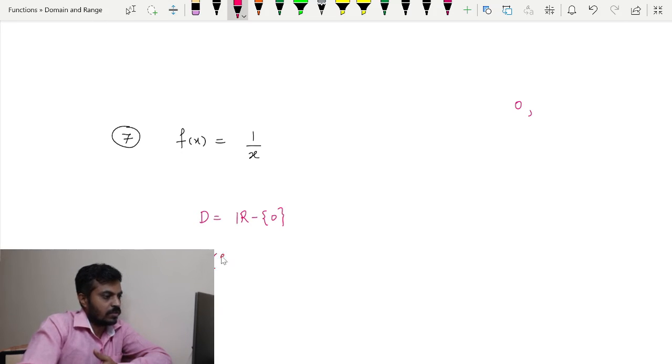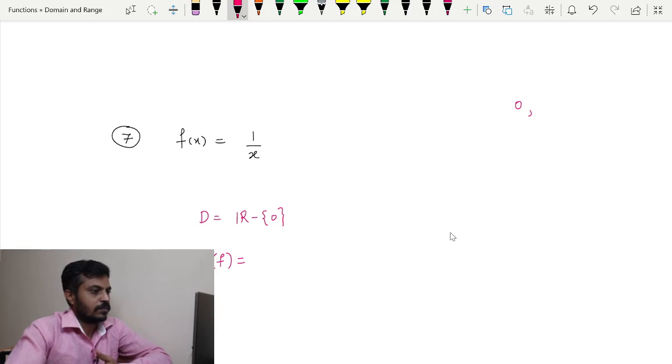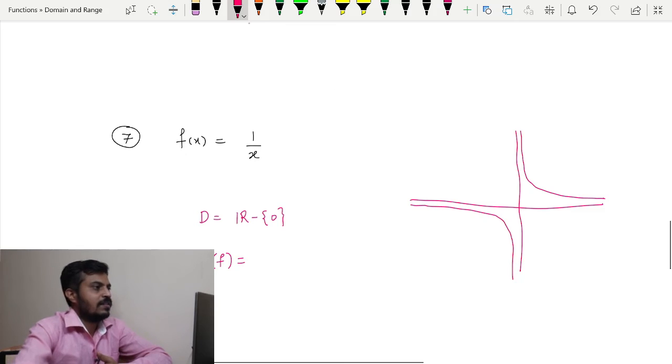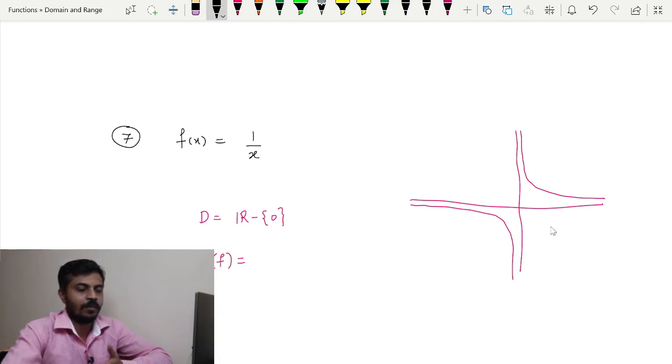Now talking about the range in this case, as we know the graph of 1 upon x, which is a famous graph, so we already know it. As you can see here, the graph lies above the x axis as well as below the x axis, and if you draw the horizontal lines, then those lines will intersect all the points of the y axis except one point, that is nothing but what?